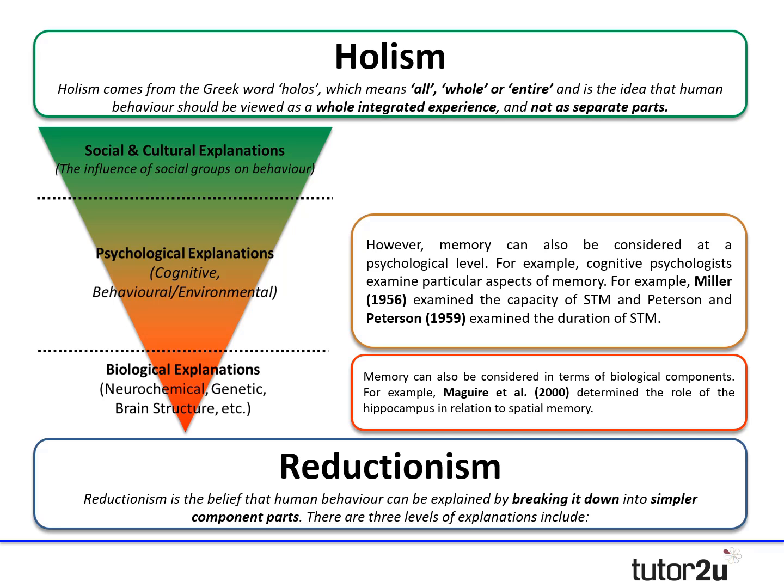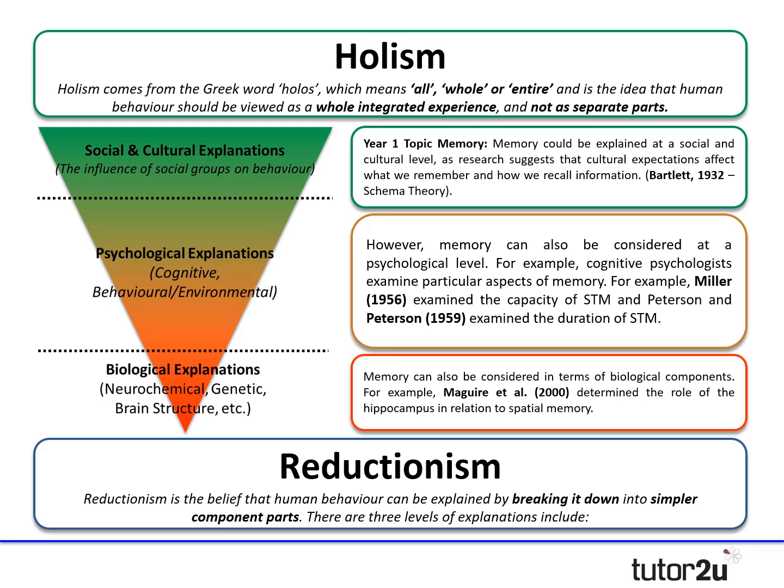If we move up a notch and look at different psychological explanations, you'll know from your study of memory in year 1 that psychologists consider memory in relation to a whole multitude of different factors. And I've given a couple of examples there. So Miller looked at the capacity of short-term memory. Peterson examined the duration of short-term memory. And these psychologists are all taking into account different psychological factors that contribute to our memory. And this would be seen as slightly higher in terms of explanation than a purely biological explanation.